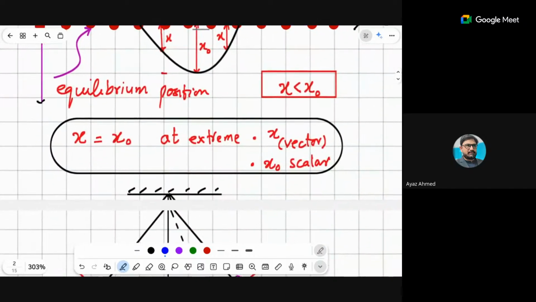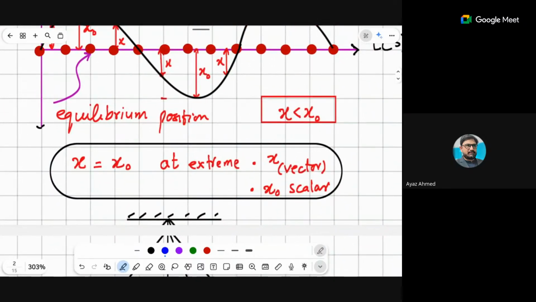Now let's talk about one more trick here. Displacement is always less than or equal to the amplitude. Now at x equals x naught, what does it mean? When the particle reaches the highest position, at that time its amplitude and displacement become equal, and that happens at the extreme position. And one more thing: amplitude is a scalar quantity, in the sense that it is a constant number, so it does not have any variation.